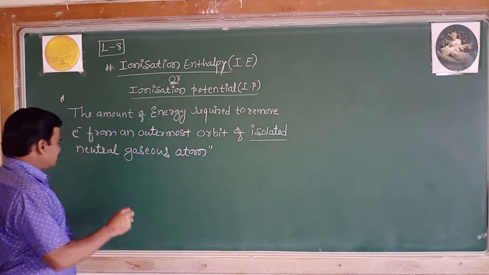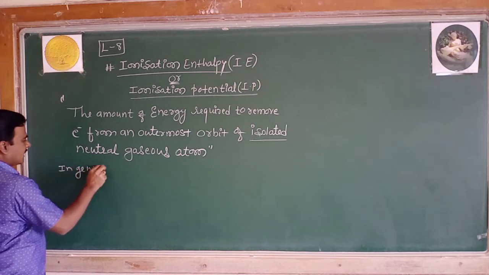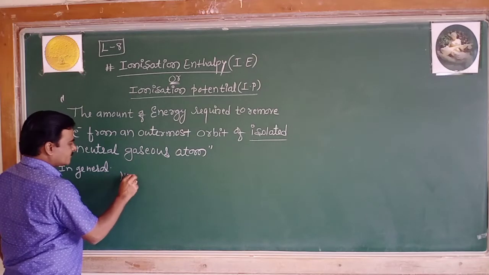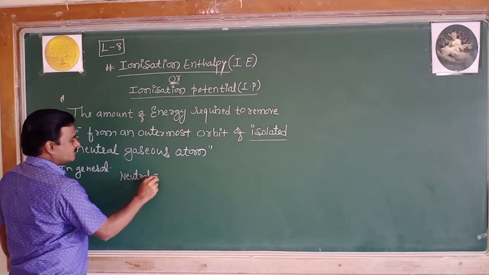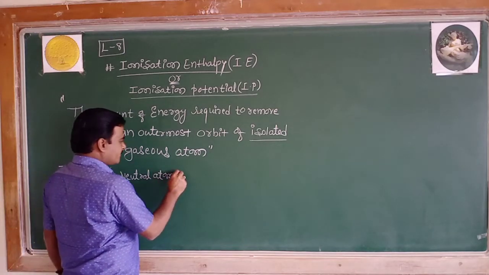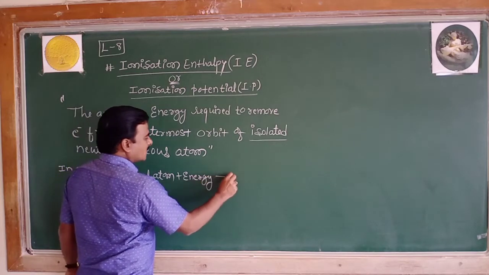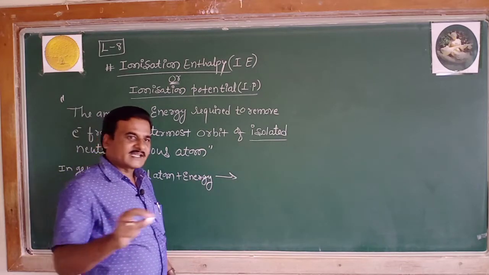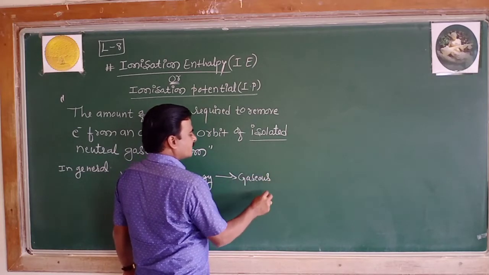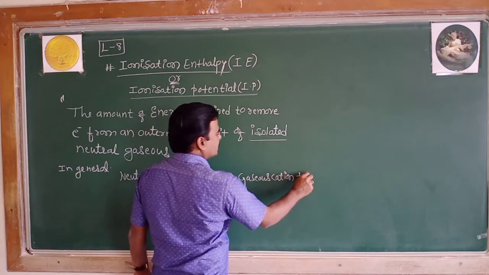In general, I can write like this. You have a neutral atom and supplying energy, you will get a gaseous cation plus electron.